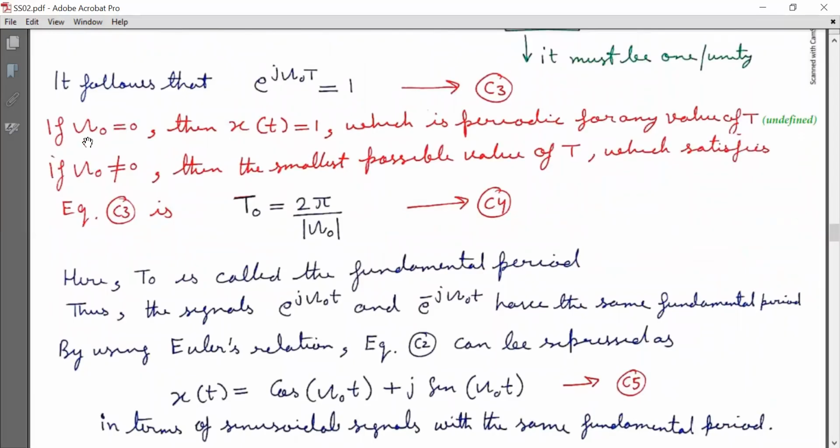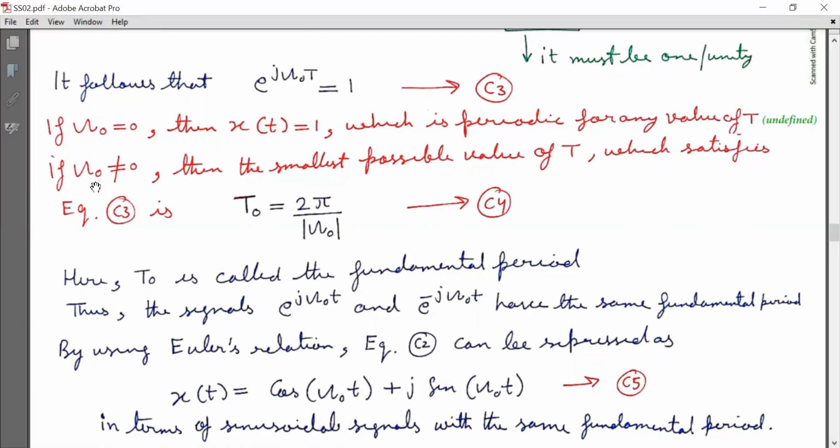Now if Omega naught is equal to 0, then x(t) is equal to 1, which is periodic for any value of t. So that is why its period is undefined.